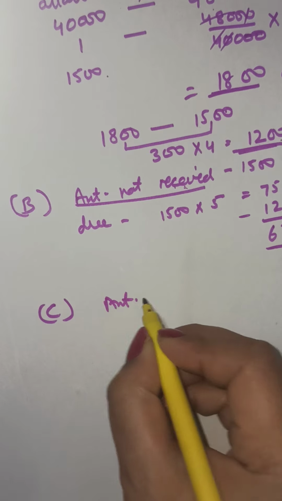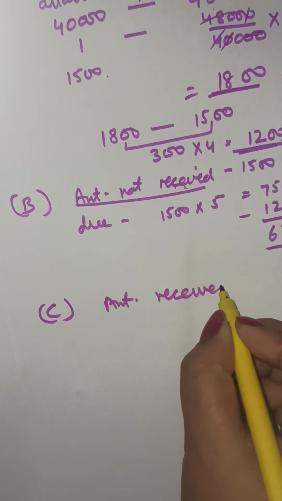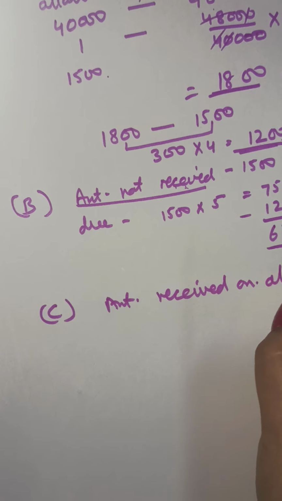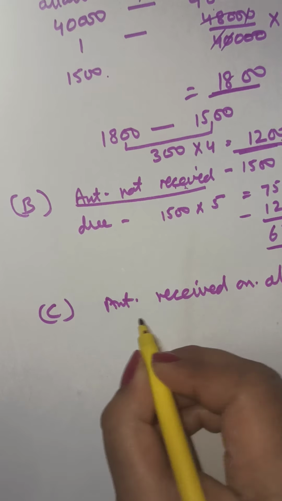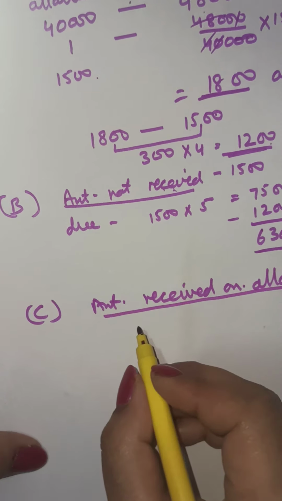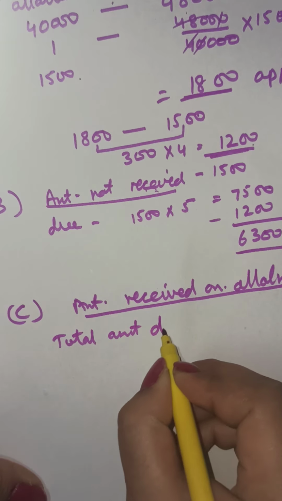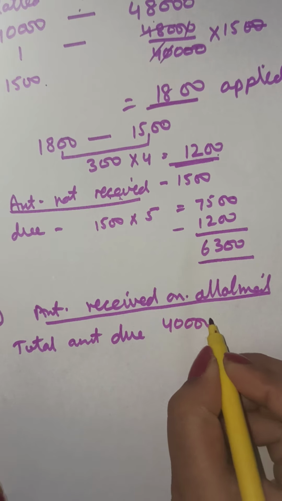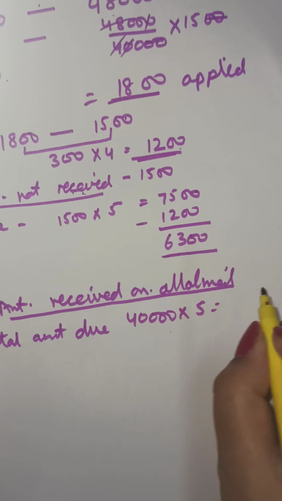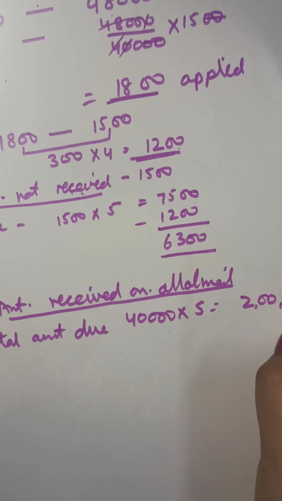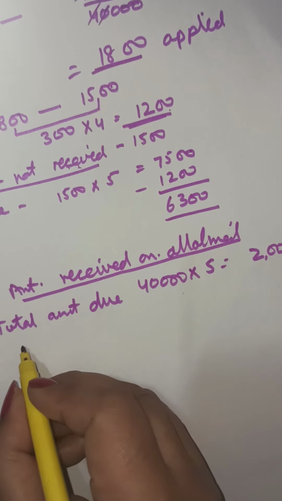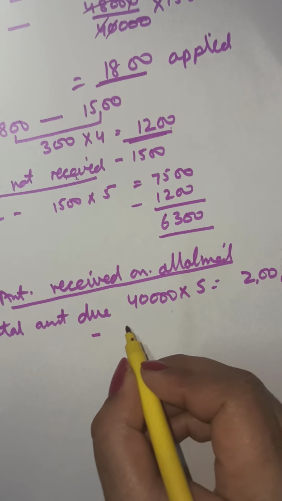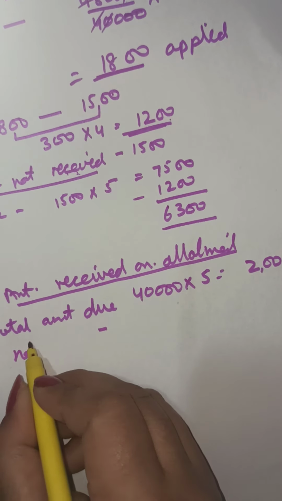The amount received on allotment, the total amount received on allotment, for the bank to allotment entry. So the total amount due on allotment will be rupees 40,000 into 5 rupees per share. That means 2 lakh is the total amount that is due. Excess, the amount that has not been received.